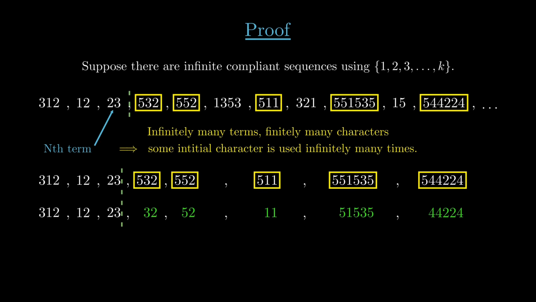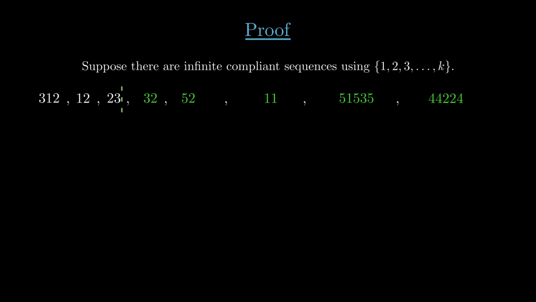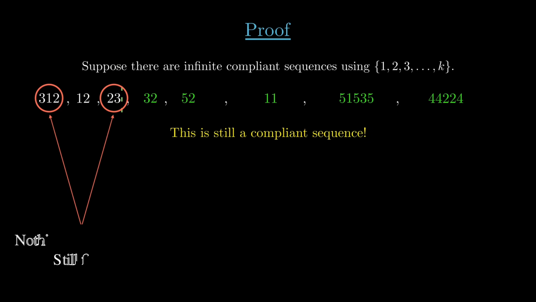So when we remove the 5 at the beginning of these entries, we don't end up with an empty string. Anyway, this new sequence is still infinite in length, since we assumed there were infinitely many terms starting with a 5. But we also claim that this new sequence is still compliant. To see why, just grab two terms and see if the earlier one is a subsequence of the later one. If the two entries are both within the first n, then these were just copied down from the original sequence. If the earlier one wasn't a subsequence of the later one before, it certainly isn't one now.